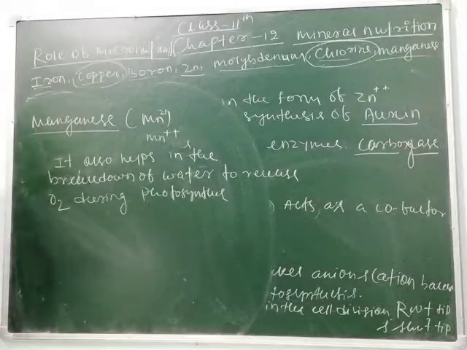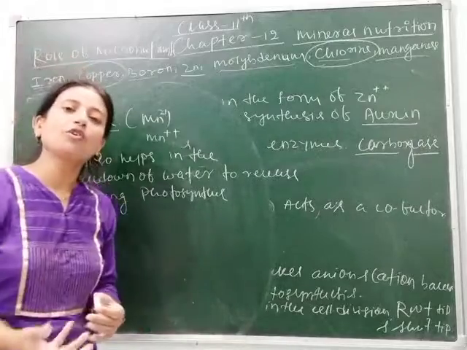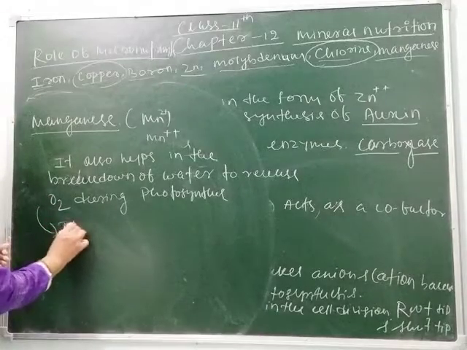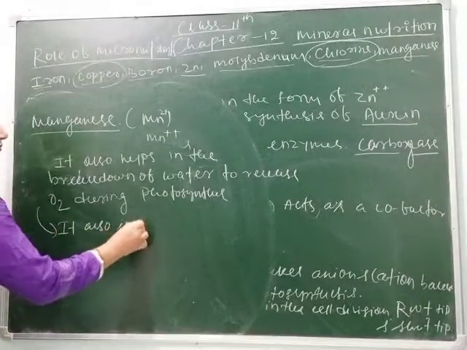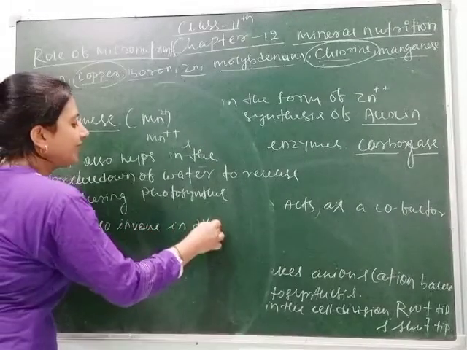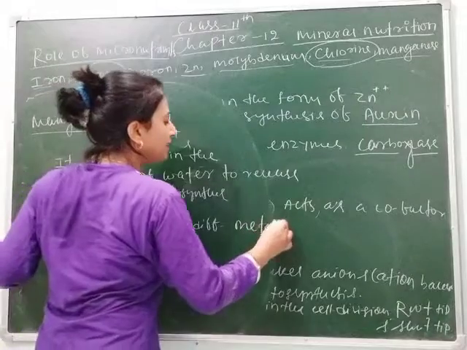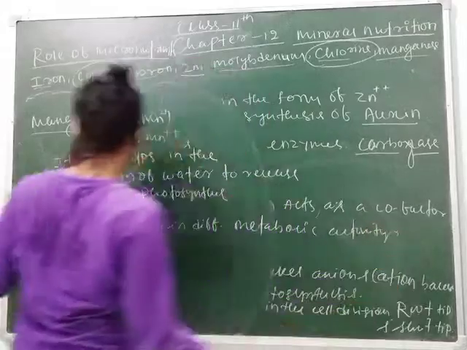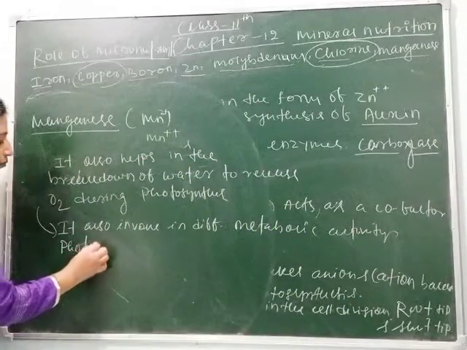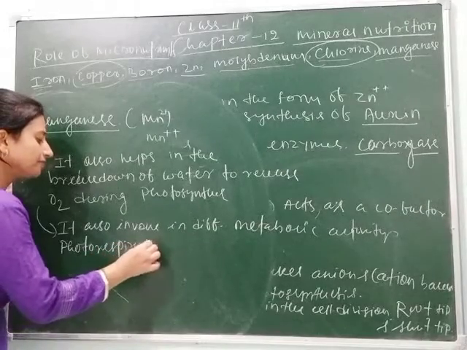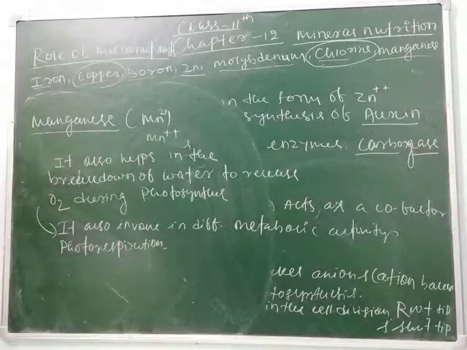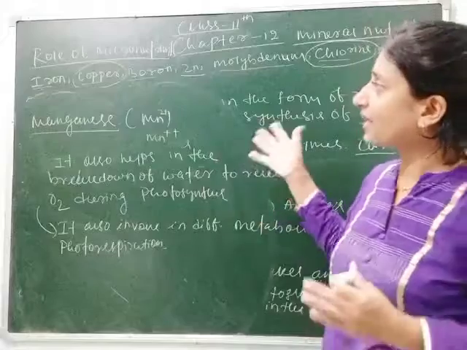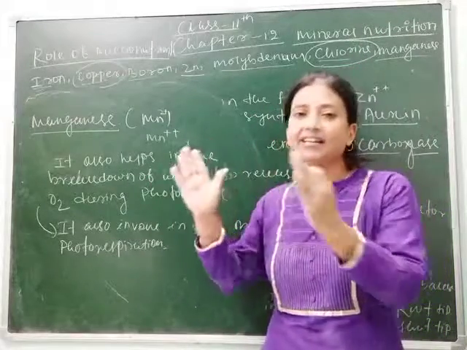It also helps in different metabolic activities like photorespiration, nitrogen fixation, etc. So students, from the above discussion of these micronutrients, we can conclude that they all are interrelated.